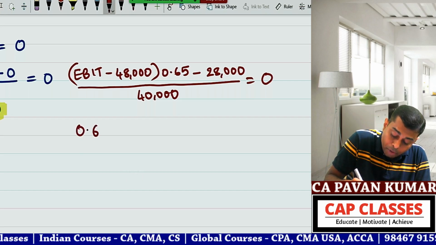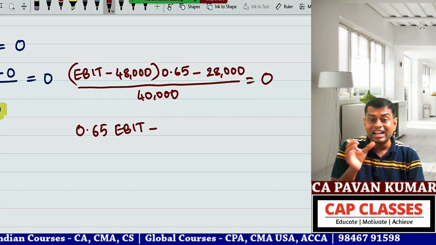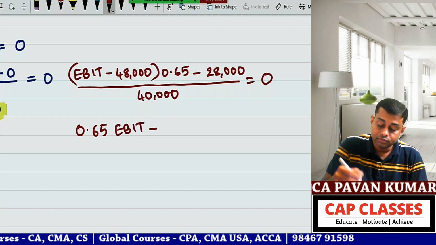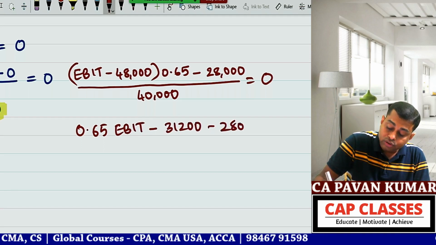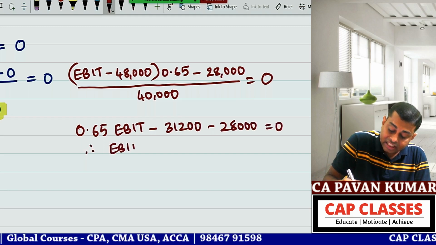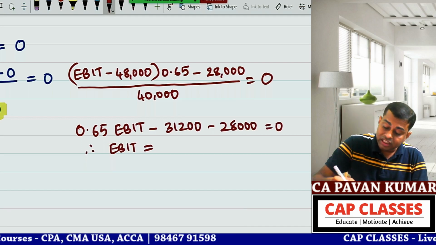So 0.65 EBIT minus, expanding the bracket, 0.65 into 48,000 is 31,200. 31,200 minus 28,000 is equal to 0. Therefore EBIT is equal to, send 31,200 that side, send 28,000 that side.